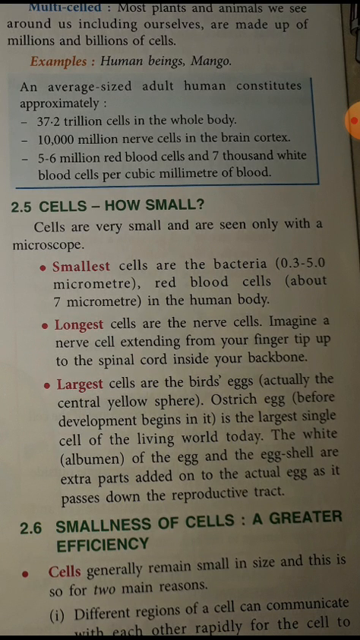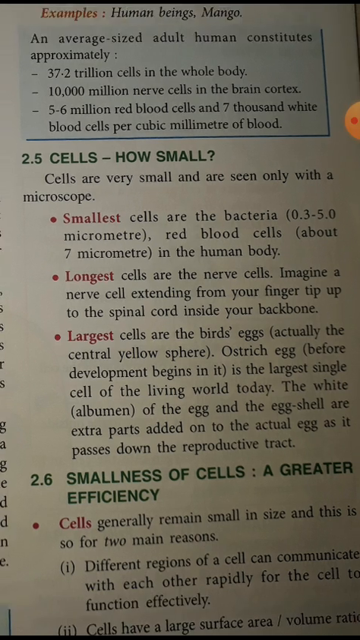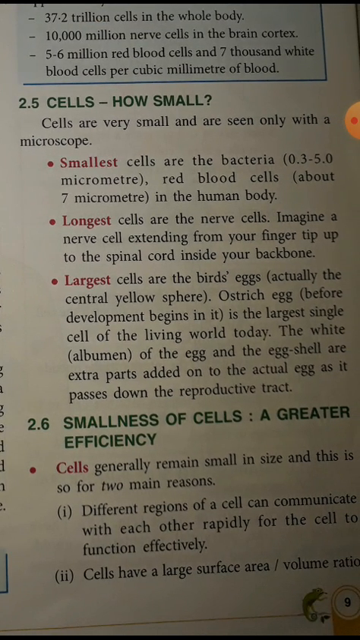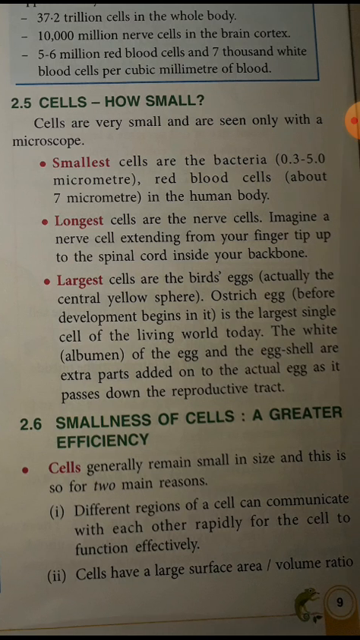Next, cells: how small? The smallest cells you will see are the bacterial cell and the red blood cells in human beings, around 0.3 to 5 micrometer. Longest cell, nerve cell is the longest cell. Largest cell, birds or ostrich egg cells. Cells जितना छोटा ऑर्गेनिज्म होता है बच्चों, उतना ही कम नंबर ऑफ सेल्स उनके अंदर रहते हैं. जितना बड़ा ऑर्गेनिज्म होते हैं उसके पास उतना ही ज़्यादा सेल्स होते हैं. टुडे वी आर गोइंग टू लर्न 7, 8, 9, 10 पेजेस, 4 पेजेस.